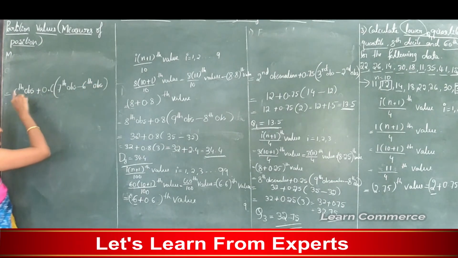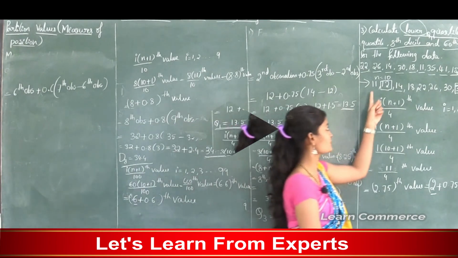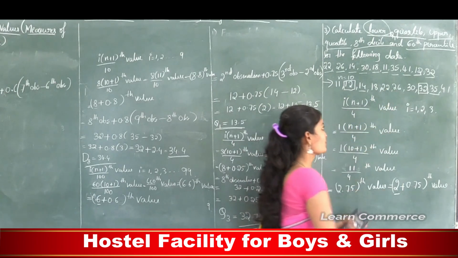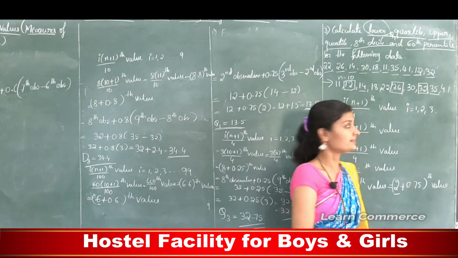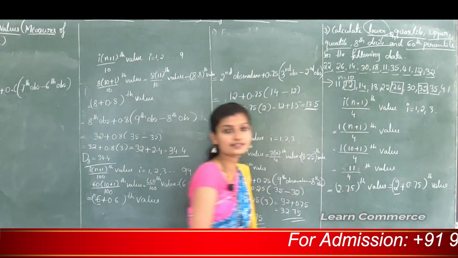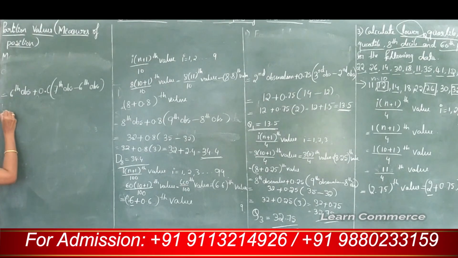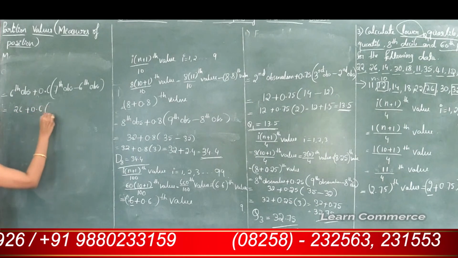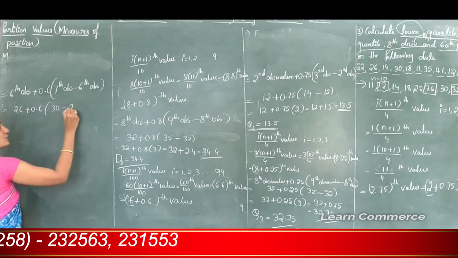So find the 6th and 7th observation in the arranged data. See, 1, 2, 3, 4, 5, 6. Here the sixth observation is 26 and the seventh observation is 30. So in the place of 6 I will substitute 26 plus 0.6 into the seventh observation 30 minus the sixth observation 26.